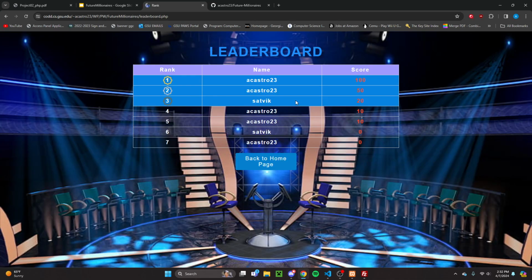Upon clicking the leaderboard, we see the 2 attempts that I had just now: one where I won the game and became a millionaire, and one before this where I only got half the questions right. You can also see other users here on the leaderboard, and all my other attempts as well. It holds up to 7 players, or it'll show the top 7.